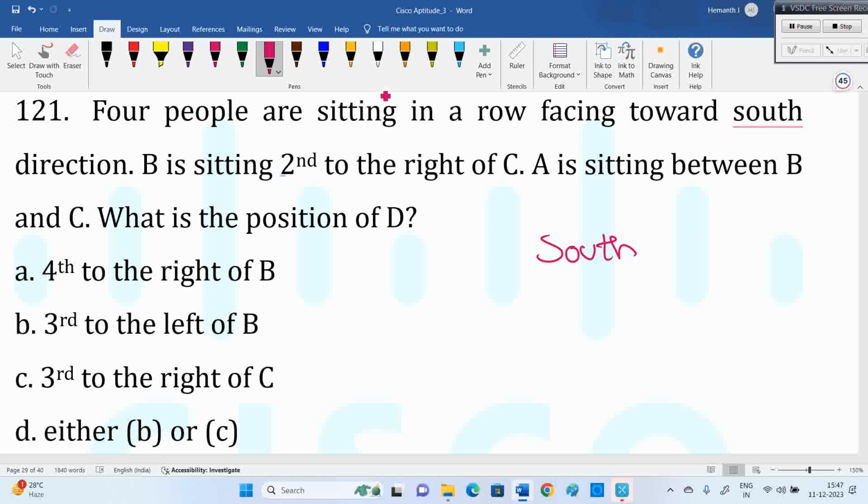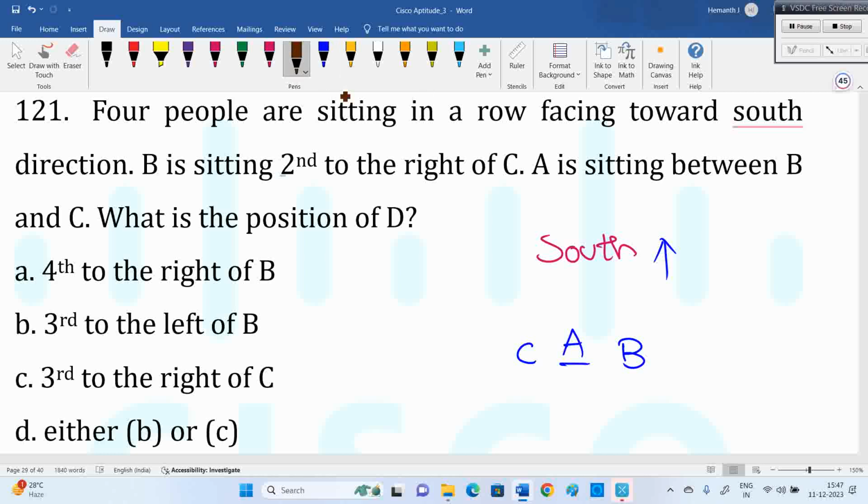So B is second to the right of C. I'm taking south this way, so instead of putting the direction down, I'm changing the direction itself. So B is second to the right of C: C first right, second right is B. A is sitting between B and C. Okay, fine. Now, what is the position of D?